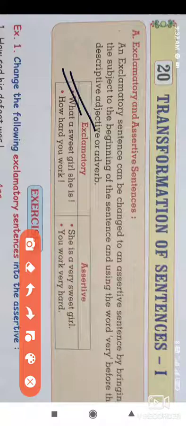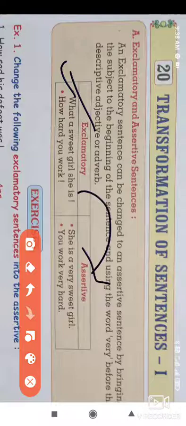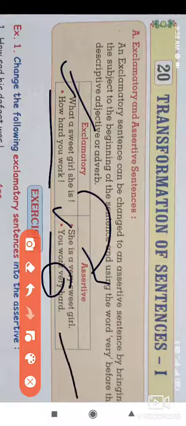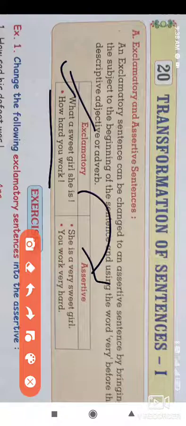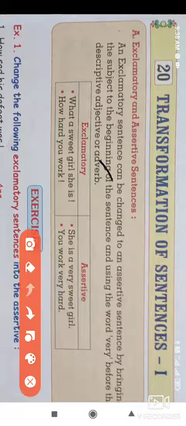Now we are going to change this second sentence into assertive, that is, how hard you work. It is changed as you work very hard.